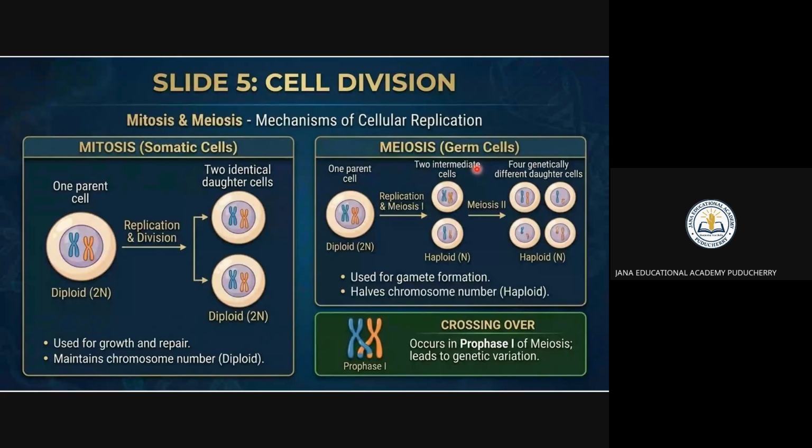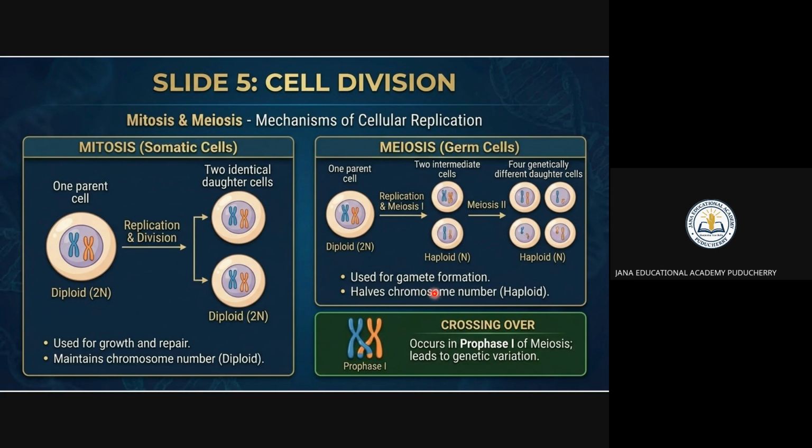So mitosis and meiosis, these are the two different types of cellular replication. You can see this one is for growth, repair, and asexual reproduction. And this is for sexual reproduction. That is nothing but the formation of gametes, right? So meiosis occurs in prophase 1, which leads to genetic variation. So it is very useful for genetic variation. It is used to help in understanding growth, development, and diseases, right? For example, if you want to diagnose cancer, right, they use mitosis and meiosis studies.